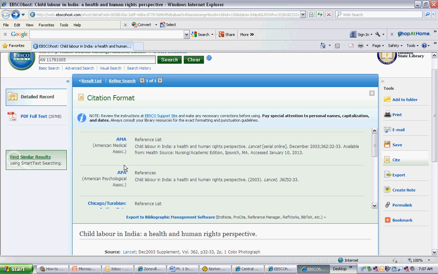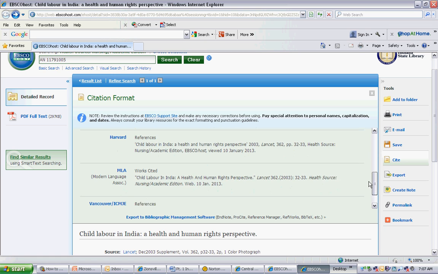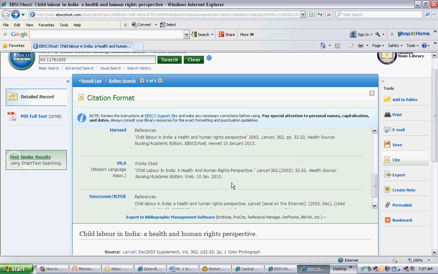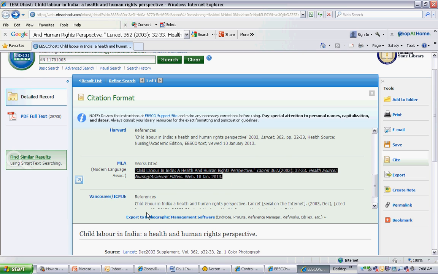Now, we're not doing AMA or APA style. We are doing MLA. So we're going to need to scroll down to MLA right here. And you'll see this has already been cited for me, and I can copy it and paste it into my works cited. Please remember, you will have to change the font size and potentially the spacing, but all of that information is already there for you.